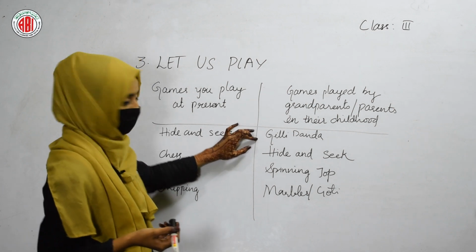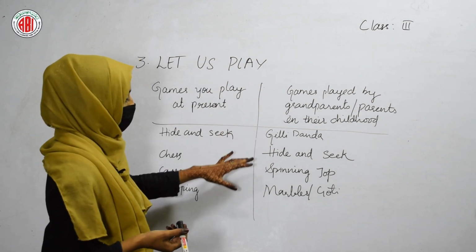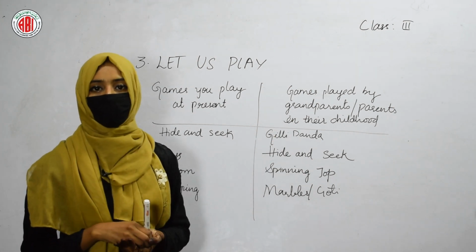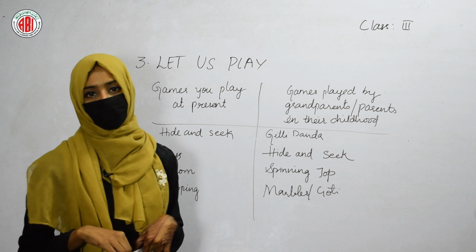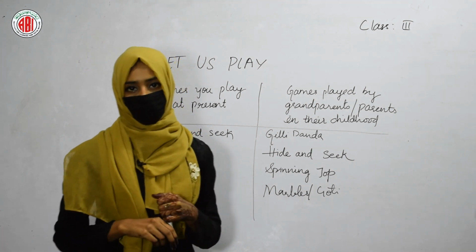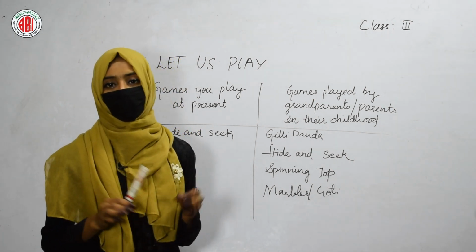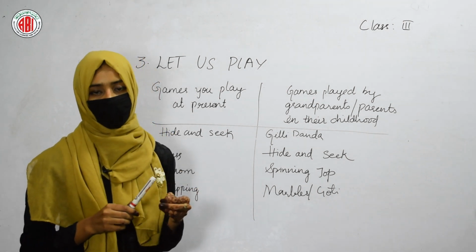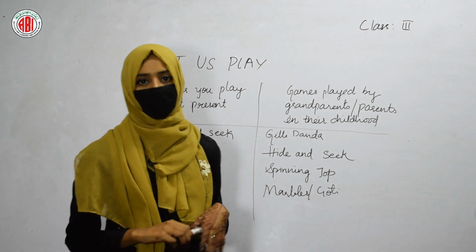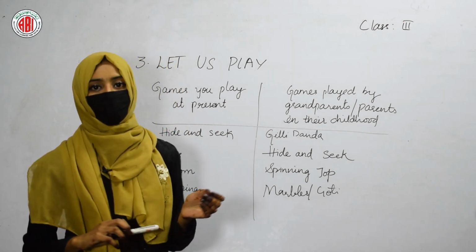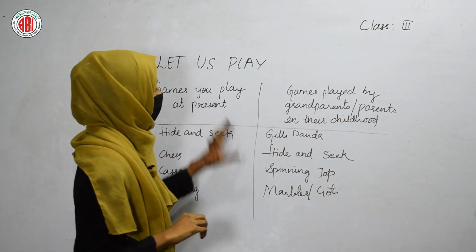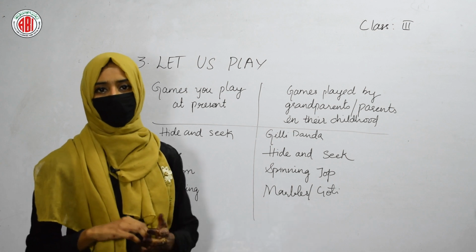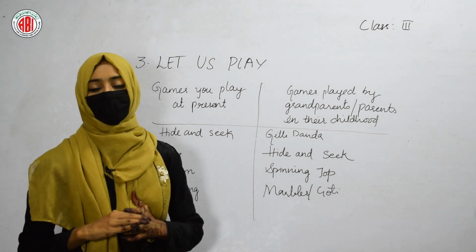it includes gilli danda, hide and seek, spinning top, marbles or goti. All these were the games that can be played by the children of the ancient period, the previous time when the technology was not so good, the society and the different cities were not so developed. In that time period, you have seen games like spinning top and goti. So these were the different games played by the people